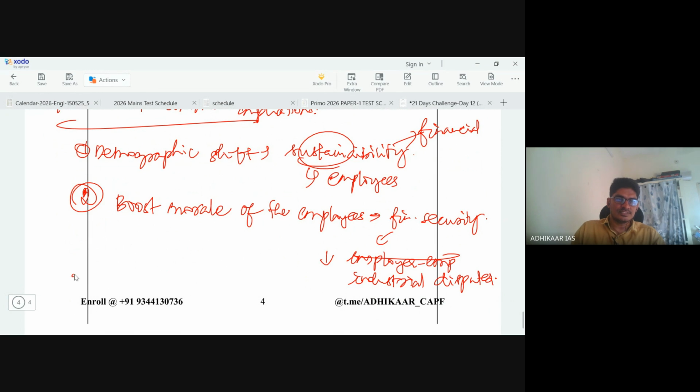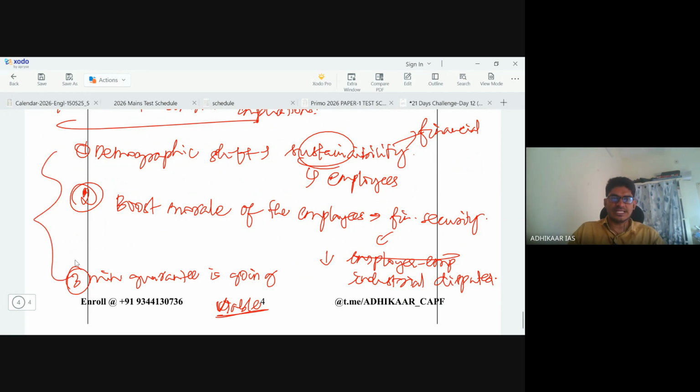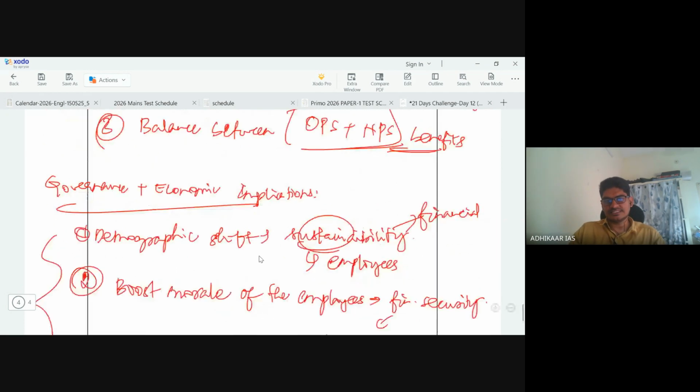And then how this minimum guarantee is going to be viable in the long run. Viability of this particular scheme's continuation in the long run. These are some of the concerns or implications in this regard.